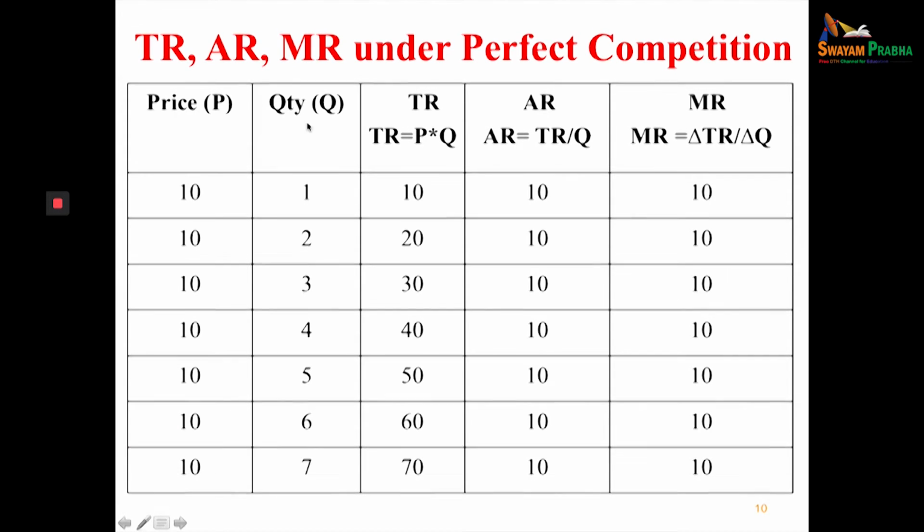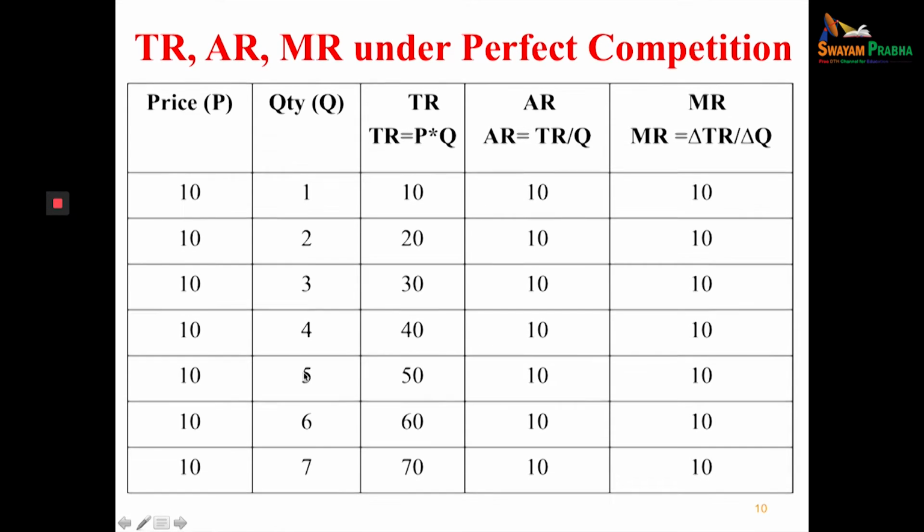Revenue means price multiplied by quantity. For 1 unit, 10. For 2 units, you know that the price of the second unit again remains the same. But total revenue is price multiplied by quantity, so 10 multiplied by 1 is 10, 10 multiplied by 2 is 20, then 10 multiplied by 3 is 30. If you sell the fourth unit of the commodity, the price is the same, 10 multiplied by 4 is 40.